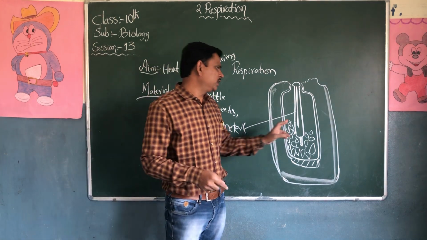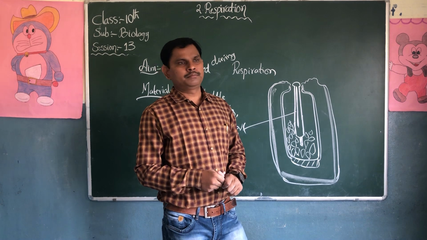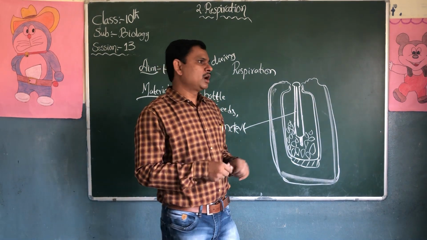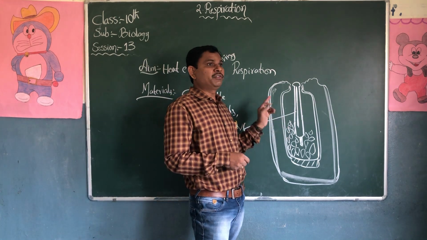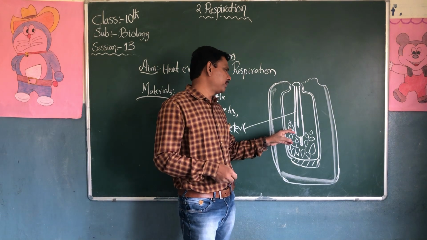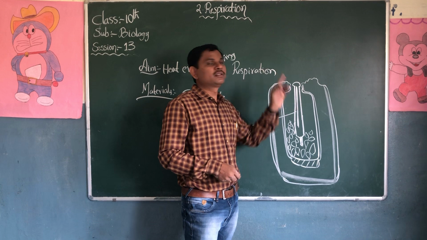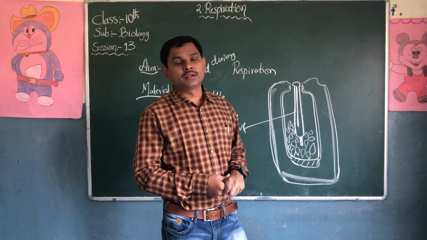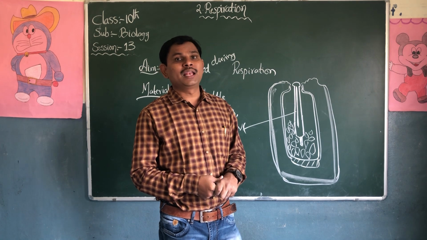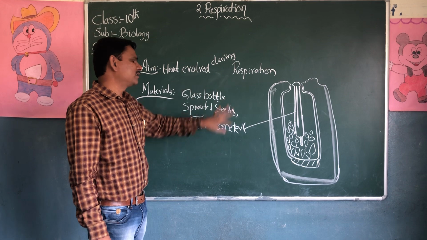You have to write the initial and the end points in the thermometer. So we have to measure how much the reading is before doing the experiment. Once the experiment started, the temperature slowly increases in the thermometer. We can consider that in the respiration process of the sprouted seeds, they started releasing heat. So heat is evolved during respiration.